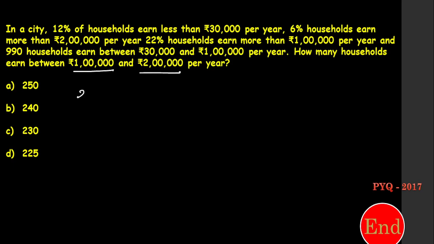So rupees 0 to rupees 30,000. Okay, first we will write this. That is 12%. Is it right? 12%.